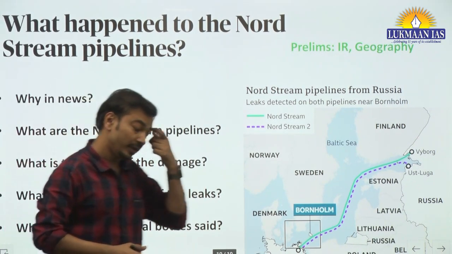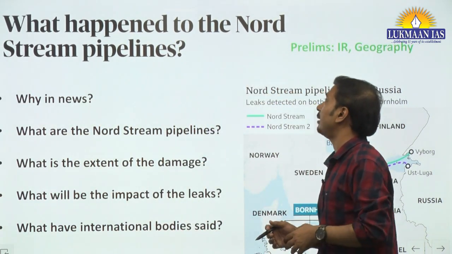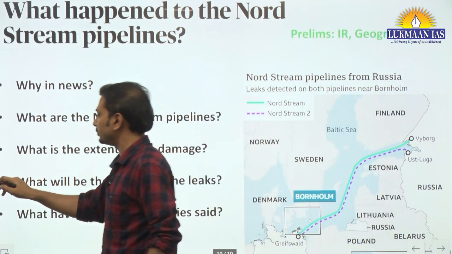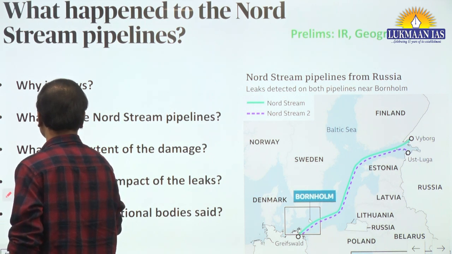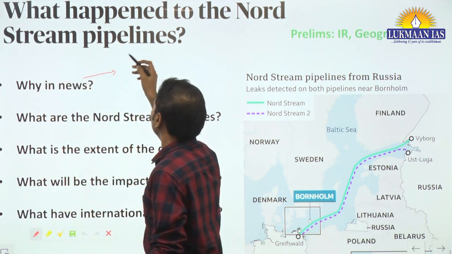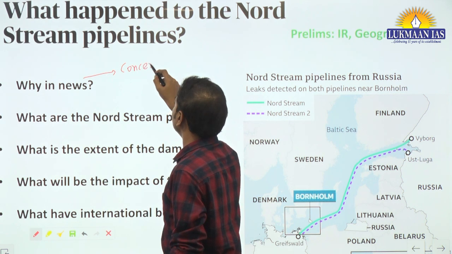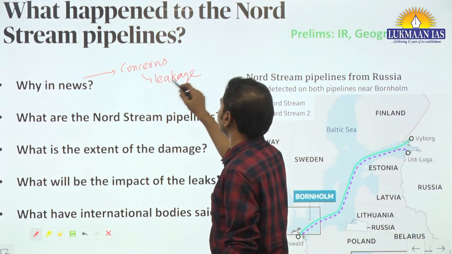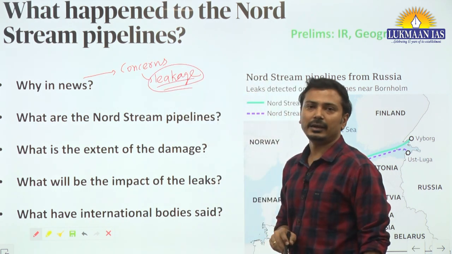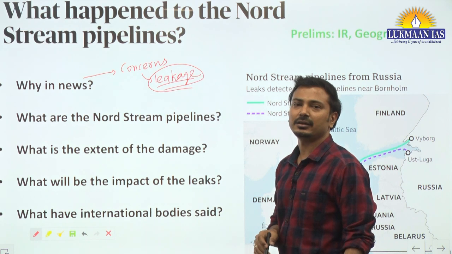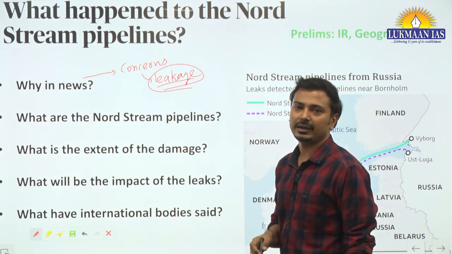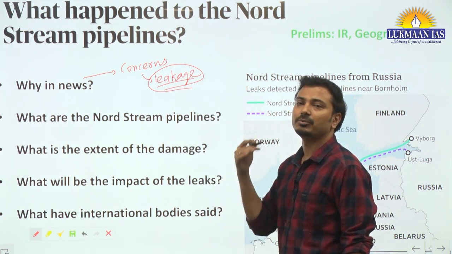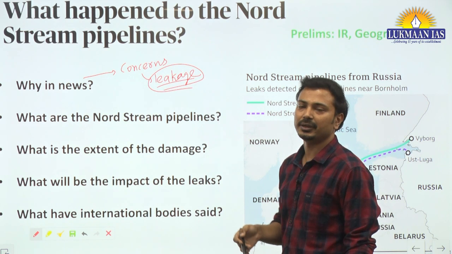And now moving on to the next news, it talks about what happened to the Nord Stream pipelines. First of all, why in news? Recently it was in news because concerns were raised about leakage at 4 locations of this pipeline. And there have been allegations that वहाँ पे blast किया गया है artificially so as to remove that gas from the pipeline and not let it reach the European countries.